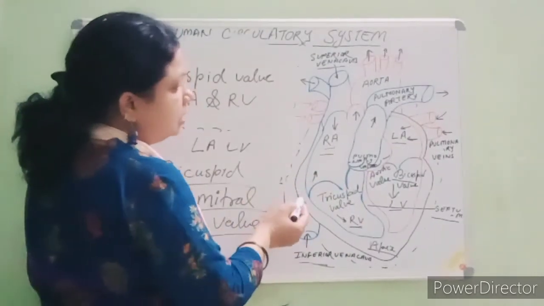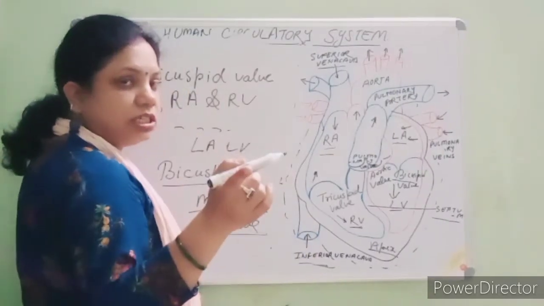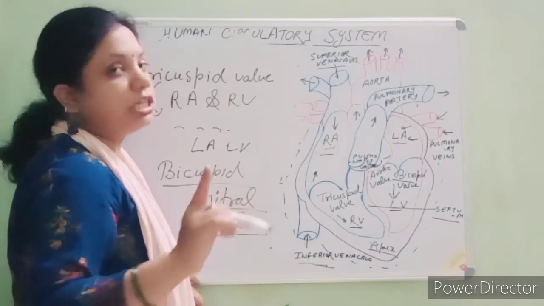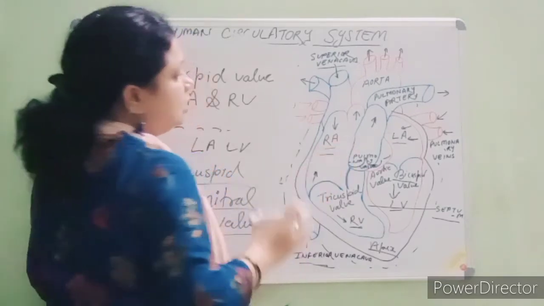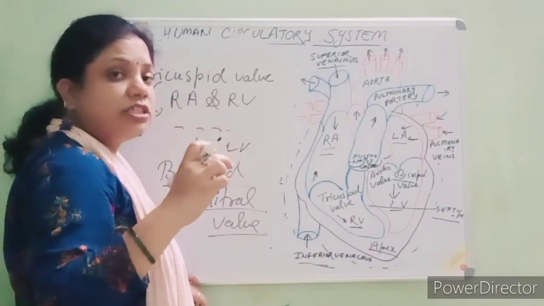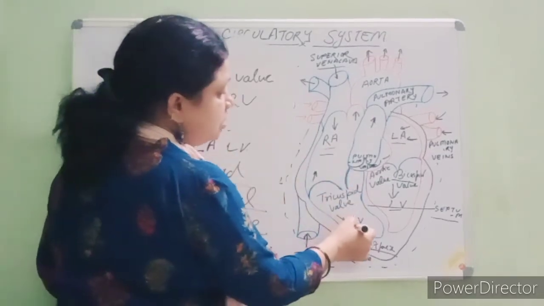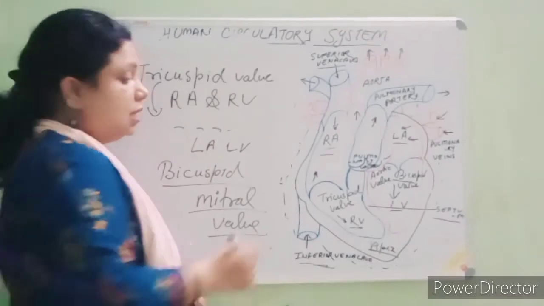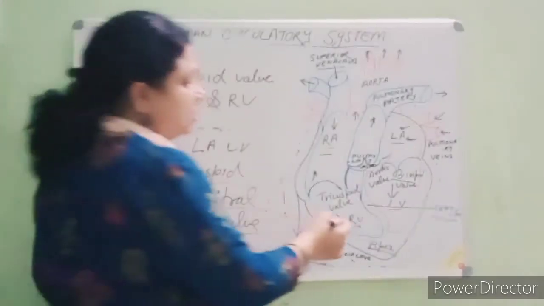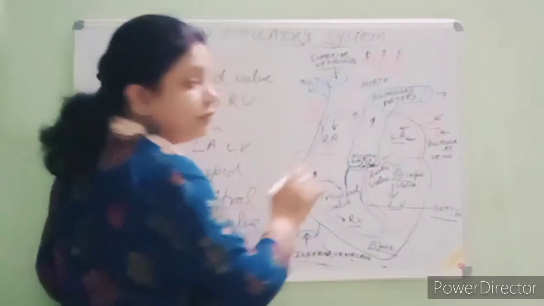When the blood comes, which is deoxygenated blood coming from the body organs except the lungs, the right atrium contracts. Due to the contraction, the blood flows into the right ventricle. Clear? And here again the contraction occurs in the right ventricle, and this part will be relaxed.